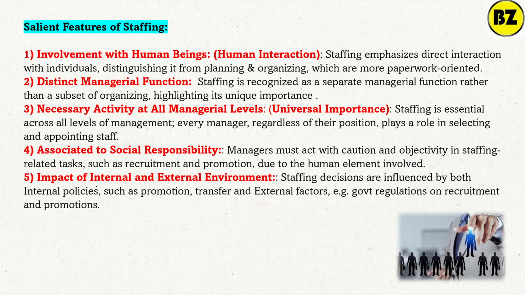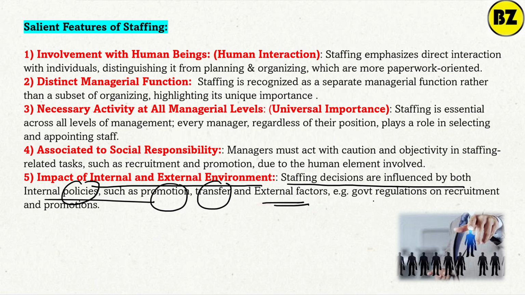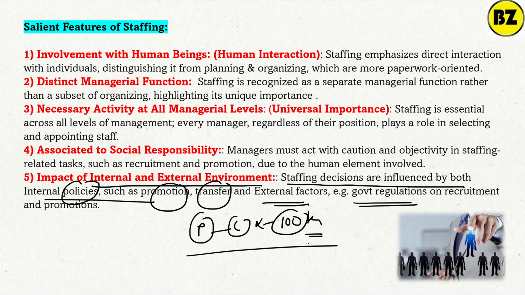Impact of the internal and external environment. What are the internal and external? Staffing decisions are influenced by both internal and external policy. Internal means internal promotion, internal transfer. External means, for example, government regulation. Suppose there is a transfer policy that a clerk cannot be transferred more than 100 kilometers. Recently the government has imposed a rule that every 5 years the clerk must be transferred. This is a rule by the government.